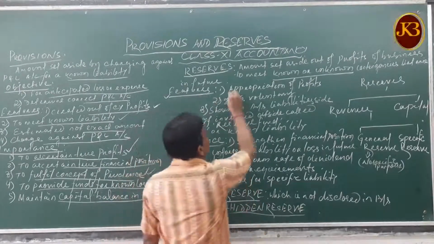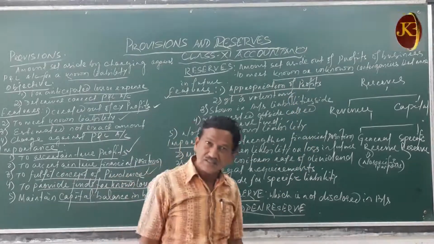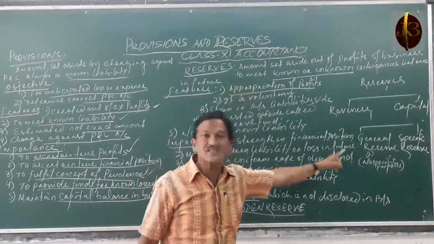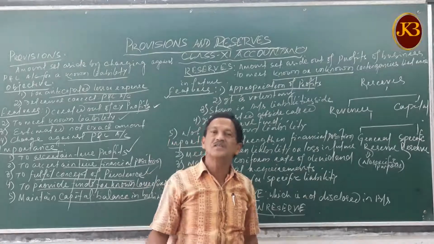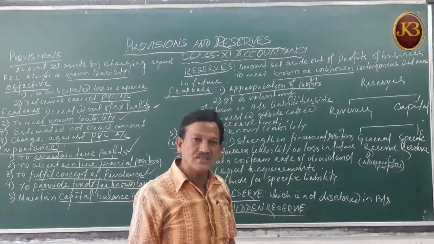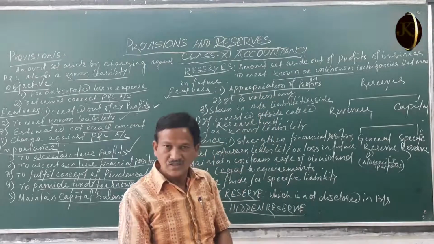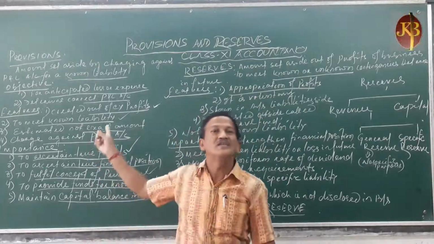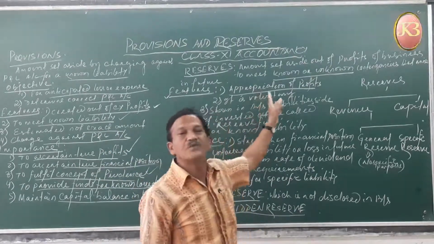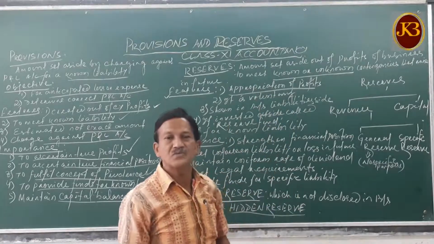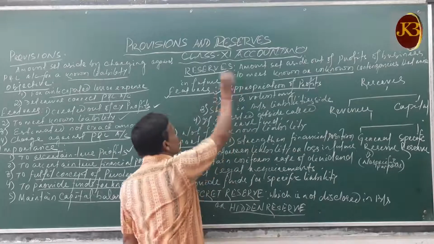The first feature of reserves is, it is an appropriation against the profits. It is an appropriation, it is not a charge against the profits. Before distributing the profits to the shareholders or the owners of the business, we keep a certain amount of profits out of divisible profits, not out of the profits charged against the profit and loss account. Out of divisible profits, some profits have to be kept, 10%, 20%, 25% as reserves. So this is appropriation against profits.